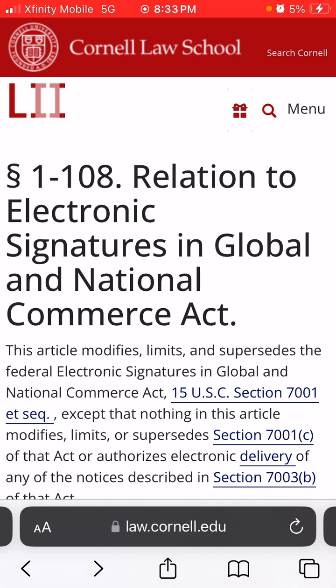So the Uniform Commercial Code is coming to give modern effect to, remember it said that in its provisions, like what this act is all about. See what I'm saying? So that's how you connect everything contextually, like what Congress is saying, right? So what it's saying is, hey, this Article 1 modifies, limits, and supersedes this Electronic Signatures in Global and National Commerce Act, right?